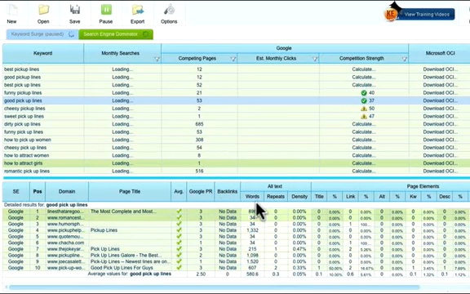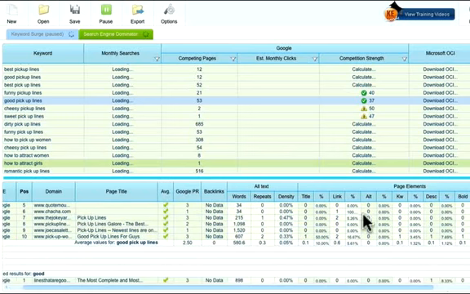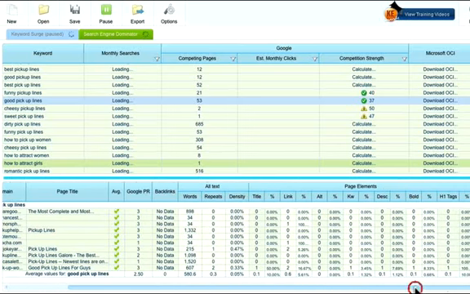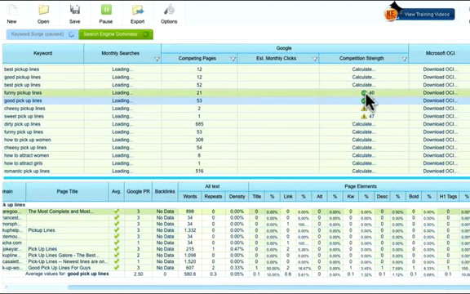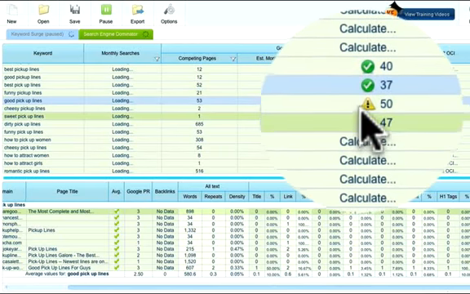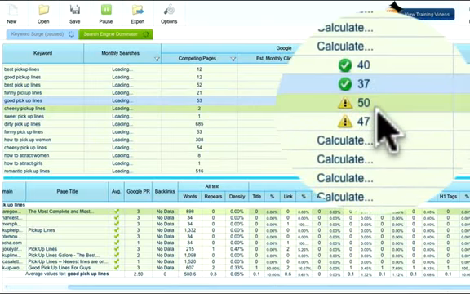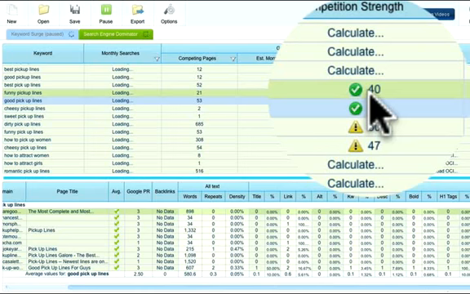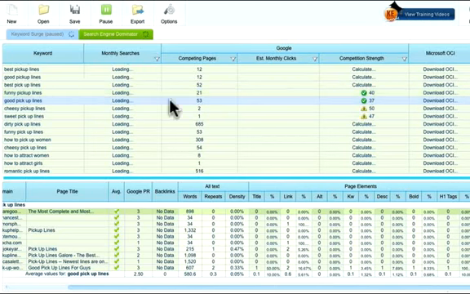So I don't have the data yet, but it will tell you the amount of backlinks, and then it gives you a bunch of information about the optimization of those sites themselves, such as the on-site optimization. Extremely useful. But for me, the most important is what you saw, because I was able to analyze 4 keywords quickly that looked promising, but out of those 4, I might just go for those 2, and then I will decide which one I can make the most money from. Something that says good pickup lines or funny pickup lines.